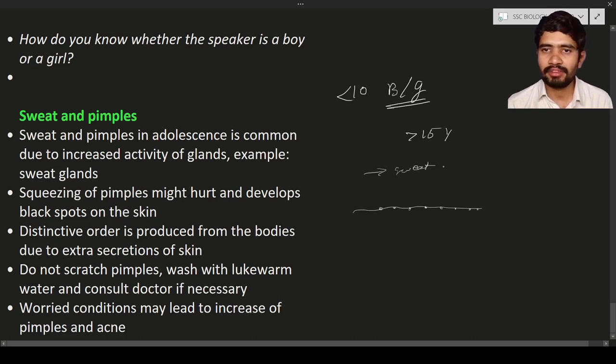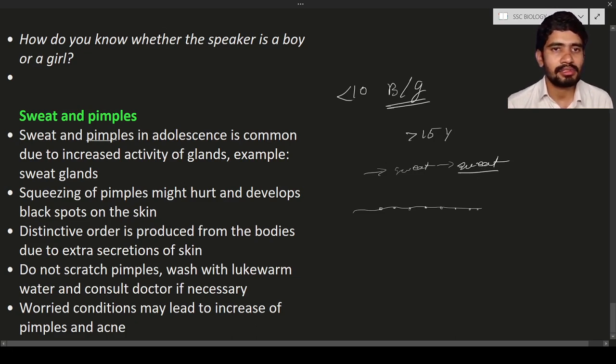Okay, these sweat pores are going to release sweat. So the sweat comes from the sweat pores, or you can call it a sweat gland. The sweat gland is nothing but a small tissue. The tissue helps in the release of the sweat from the skin. That secretion is known as sweat.